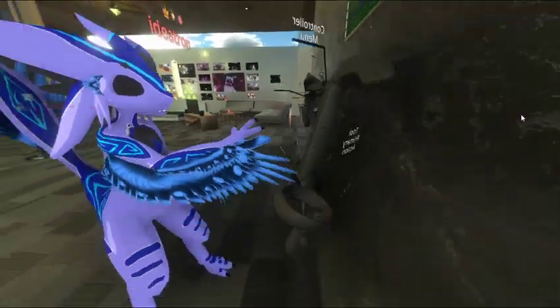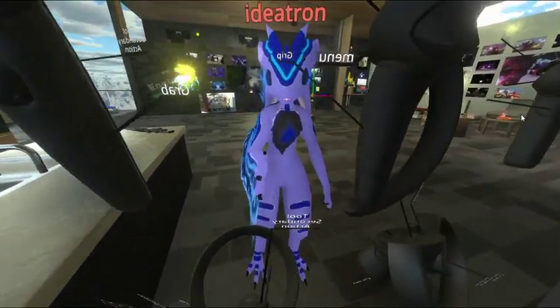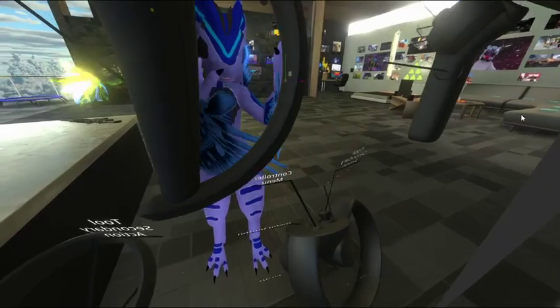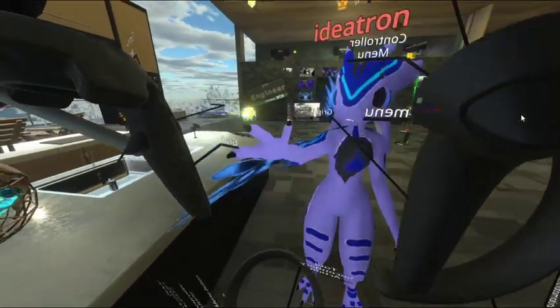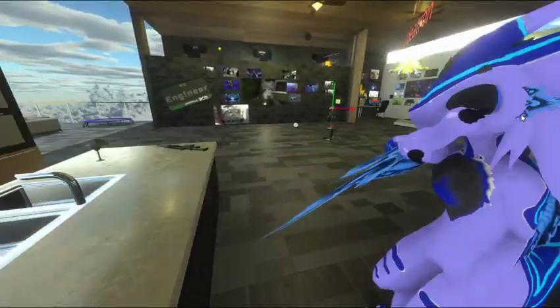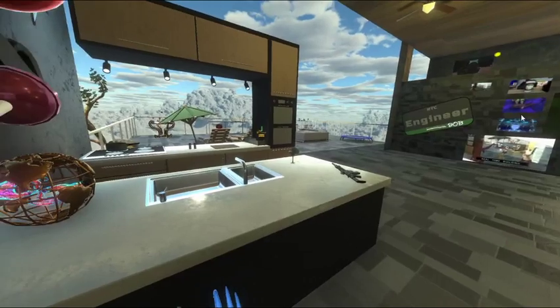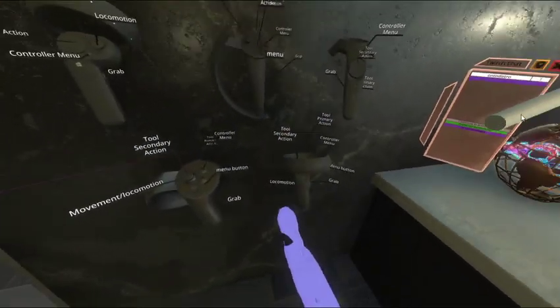You can actually bring in these controllers inside of NEOS VR, and then you know what all the buttons do for your hands. These hands are actually controllers. I own this one here, the Vive. Let me go into first person here. These are just representations of the controllers.